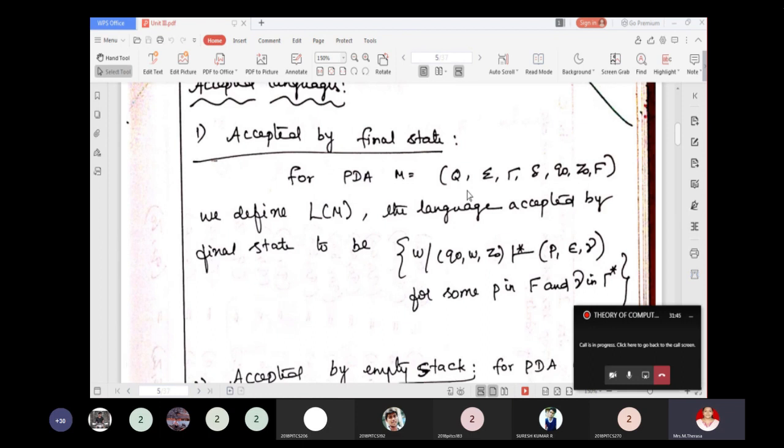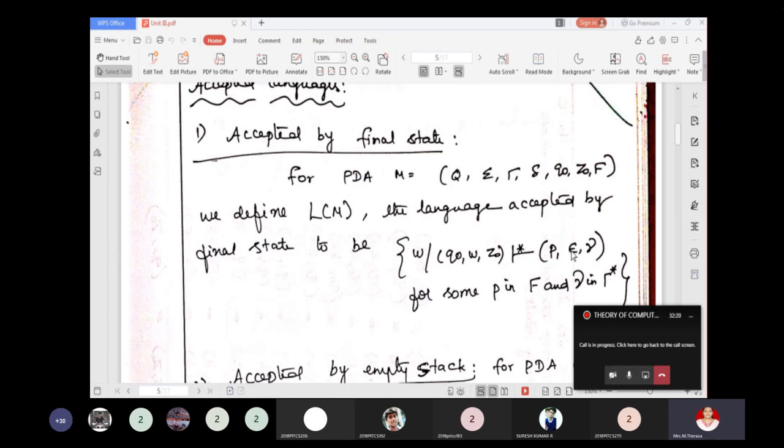For the PDA M equal to (Q, sigma, gamma, delta, Q naught, Z naught, F), we define L of M, the language accepted by this PDA M, as the language accepted by final state to be the set of strings W such that, starting from Q naught and with Z naught as the initial stack symbol, after reading W, over multiple moves, we may end with the state P, having consumed all the input symbols.